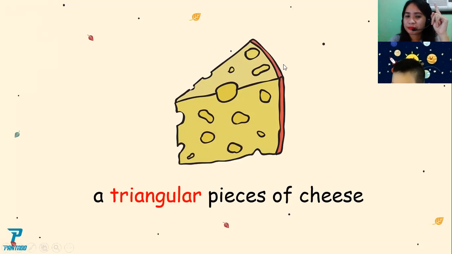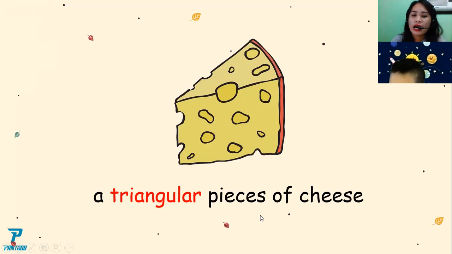Again, triangular. Okay, can you read this phrase again to teacher? A triangular piece of cheese.